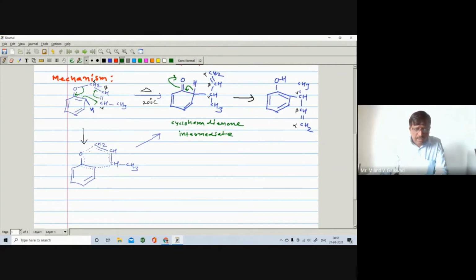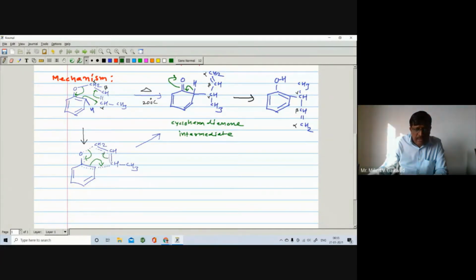So here what happens, this sigma bond will shift here completely, formation of double bond. This pi bond will shift here, there is a formation of single bond, and this sigma bond will shift here completely, and there is a formation of double bond. And then you can write this product. So you can also write like this one. So this is the mechanism of this reaction. So the mechanism is also very, very simple, right?